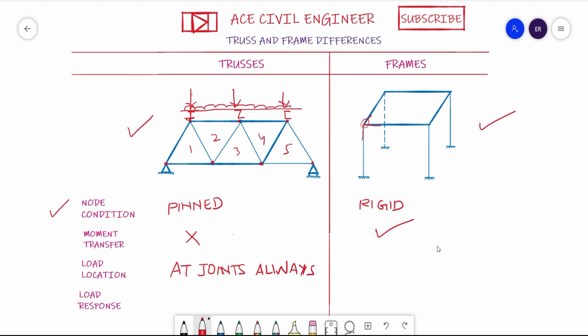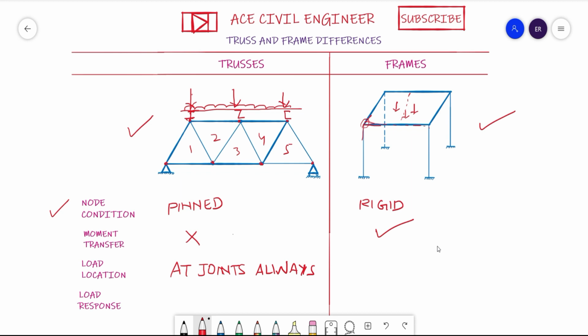So whereas in frames, I can apply load at any place. For example, if there is a slab here, the slab load will be transferred to the beam and the beam load will be transferred to the column. If you do have some secondary beams, then the slab load will be transferred to the secondary beam, and then to the primary beams, and from the primary beam it gets transferred to the column, and from the column it gets transferred to the foundation. That is how the load transfer mechanism happens.